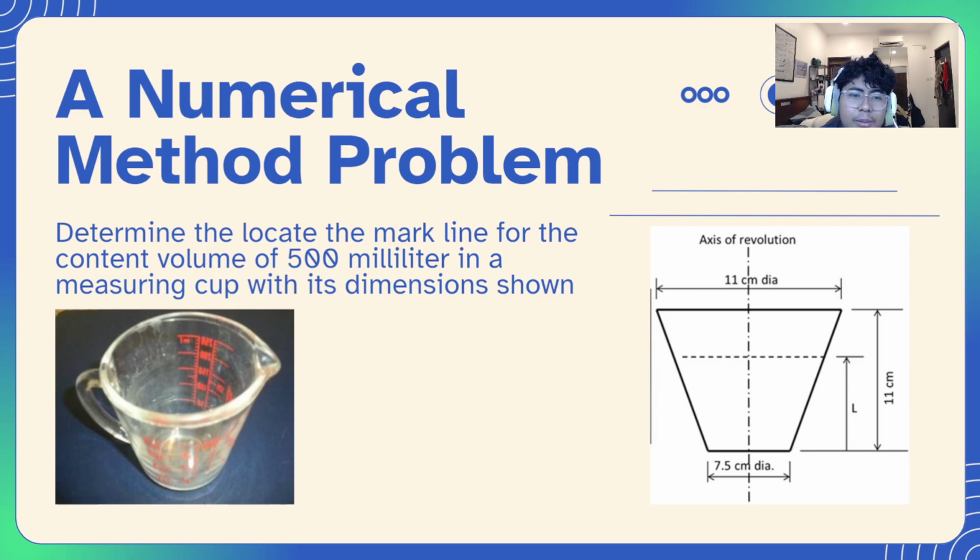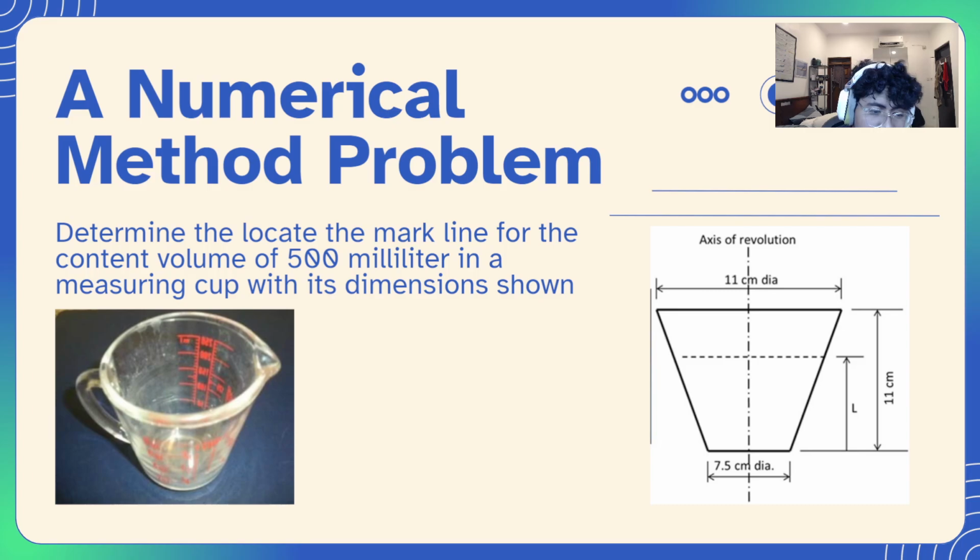It's a numerical method problem where the problem is: determine the location of the mark line for the content volume of 500 milliliters in a measuring cup with its dimensions shown. Let me try to explain this problem. There is a measuring cup, and as we know, in measuring cups there are lines that indicate the milliliters, and we want to know where the 500 milliliter mark is, like how far it is from the base of the measuring cup.